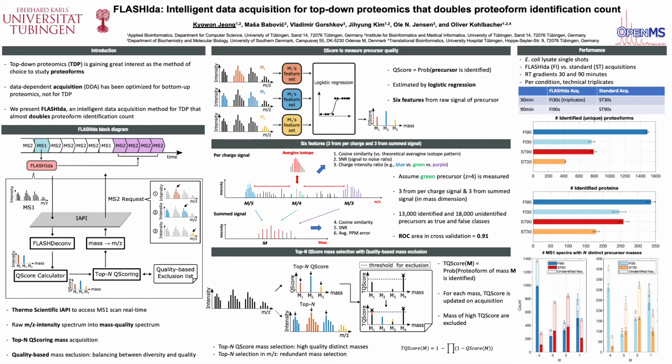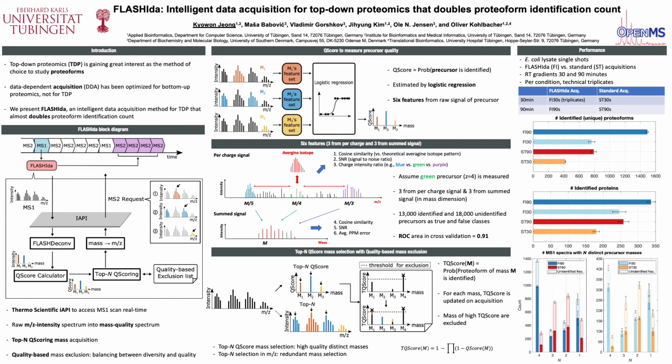The bottom graph shows the number of MS1 spectra with distinct precursor masses. Since we used top 4 acquisition, n is from 1 to 4. While most MS1 spectra from FLASHIda resulted in 4 distinct masses, the standard is shown to select many redundant masses. This bar graph also shows the portion of identified and unidentified spectra.